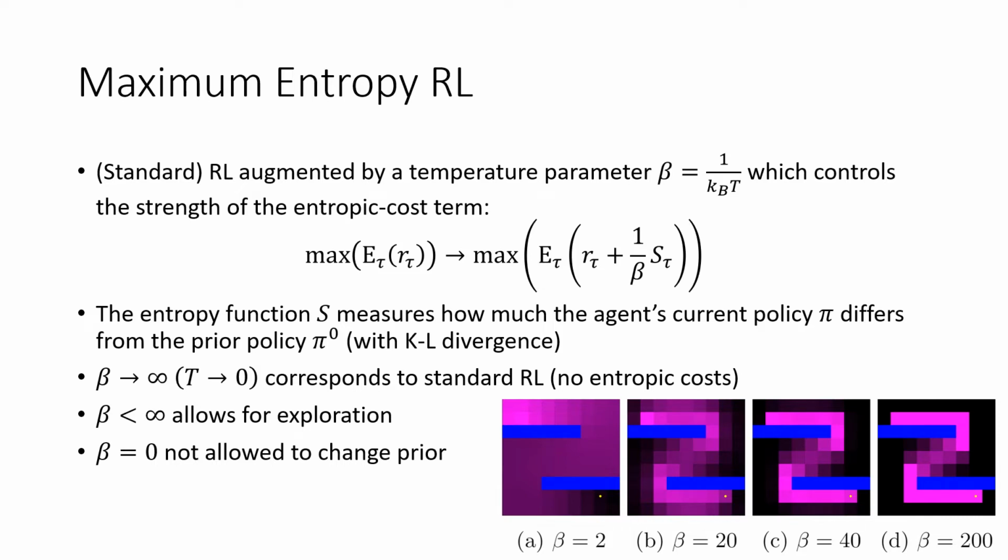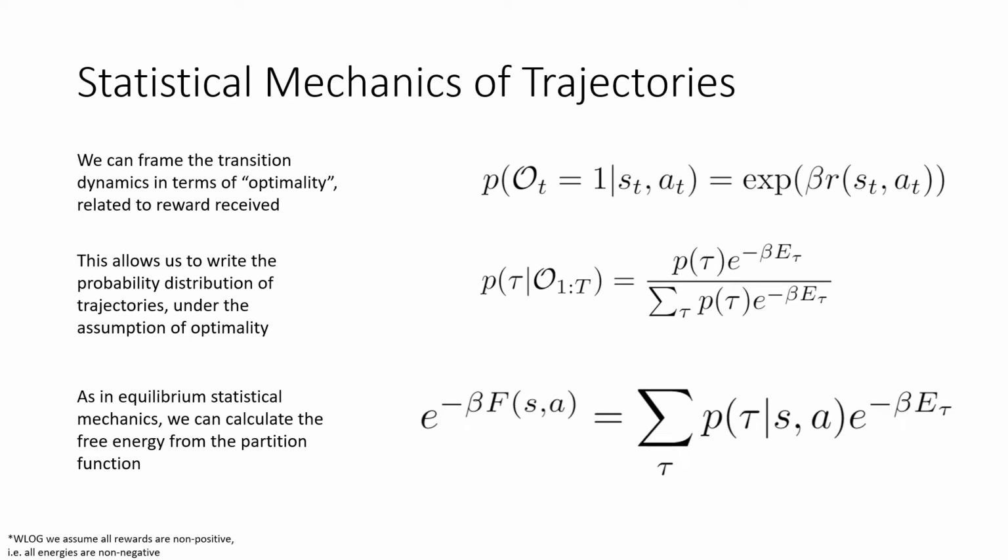We'll study this problem of MaxEnt RL in the framework of statistical mechanics. It has been shown that if we define the probability of optimality for a certain particular state and action in this way, then at the end, when we use this optimality variable for the entire trajectory, we will recover the maximum entropy regularization term that we've seen previously. This means that by using this definition of optimality, we are indeed solving the MaxEnt RL problem for these distributions over trajectories.